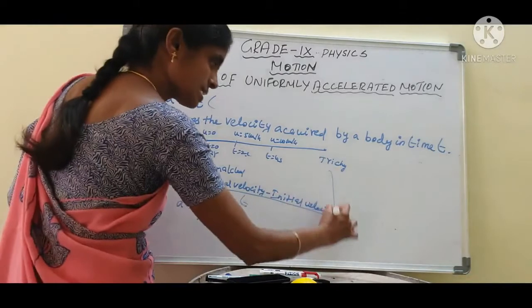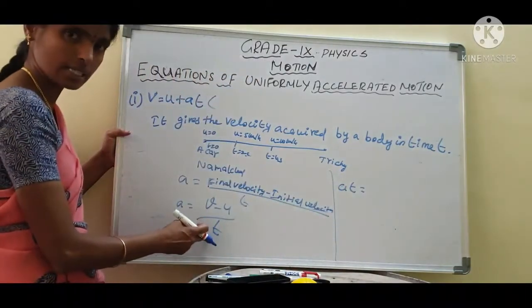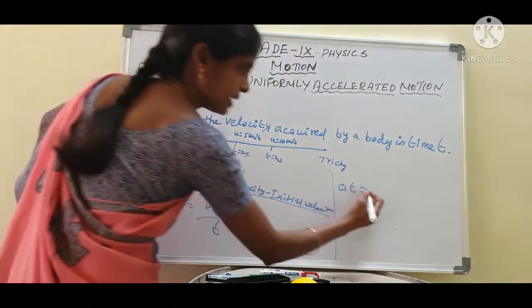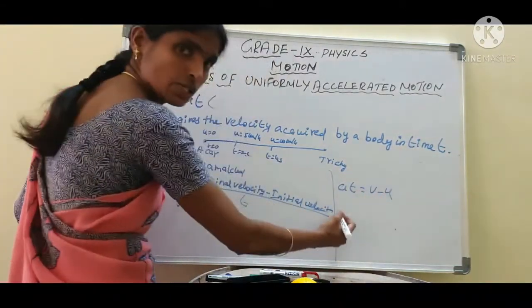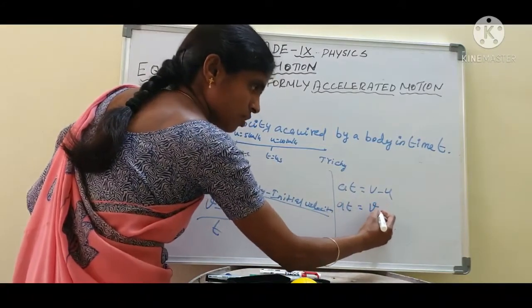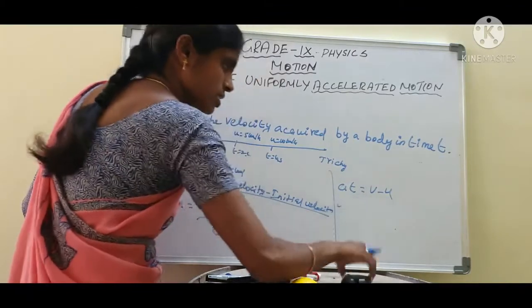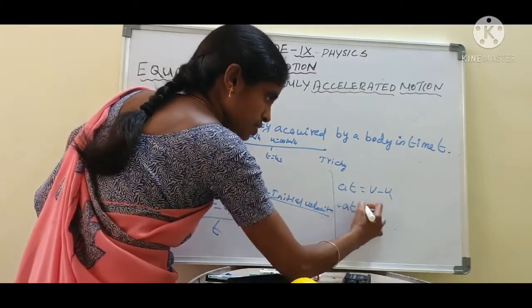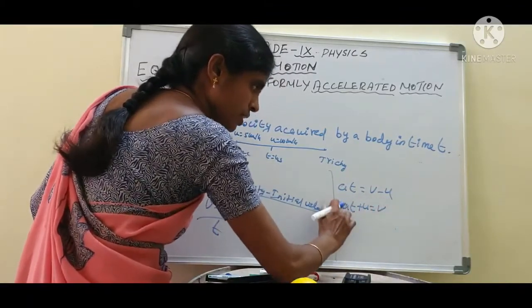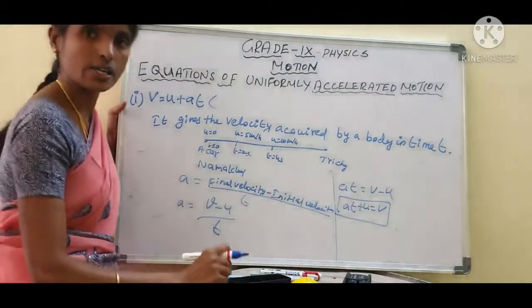Next, what is the next step? The denominator on this side is multiplied on the other side. So at equal to v minus u. Then we calculate the final velocity of the object: at plus u equal to v. V is the final velocity of the object. Are you clear, students?